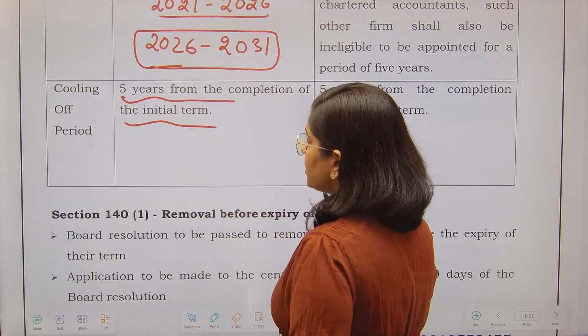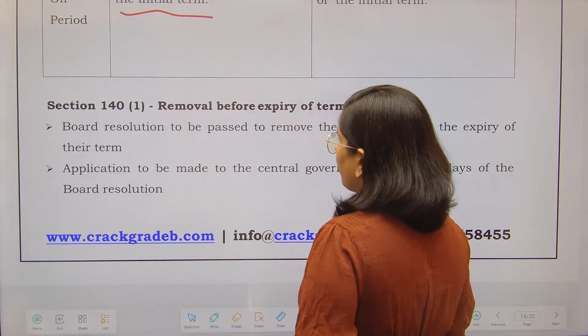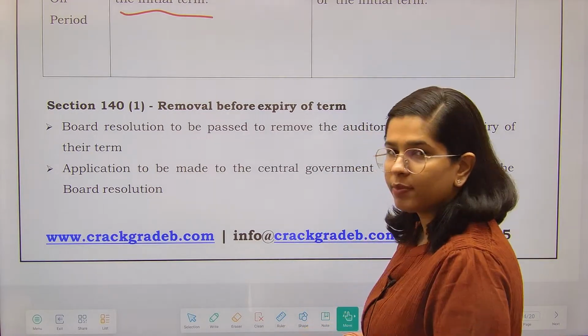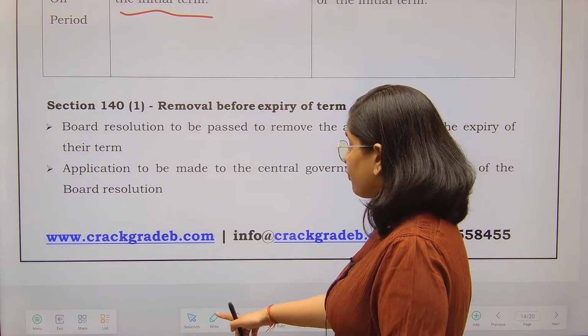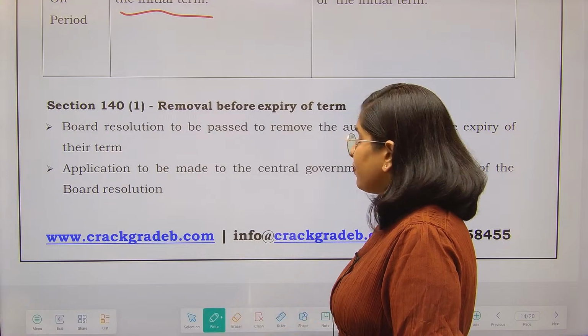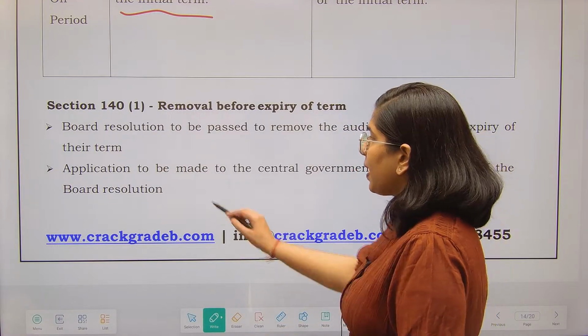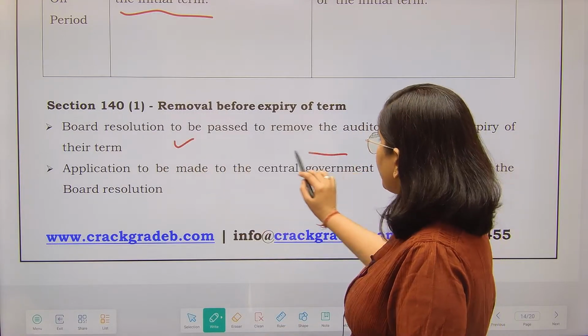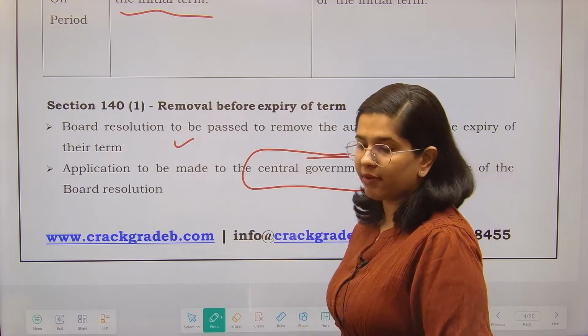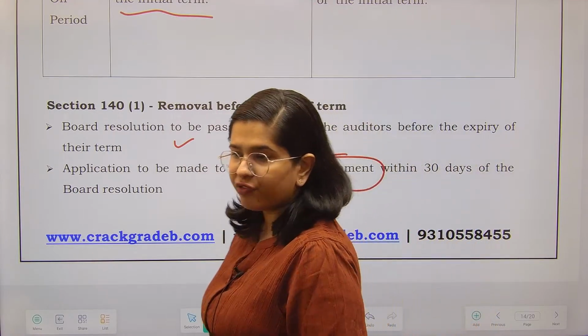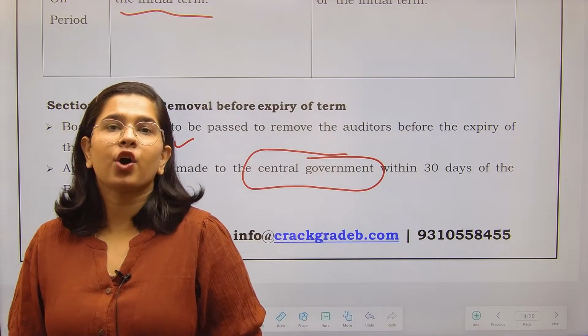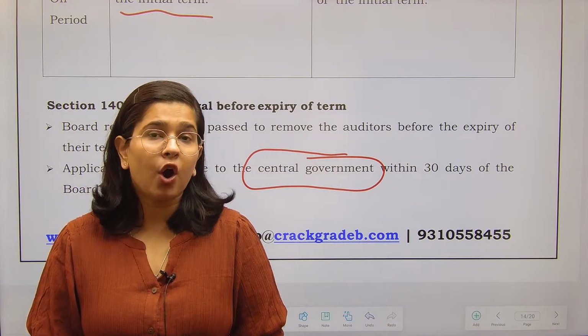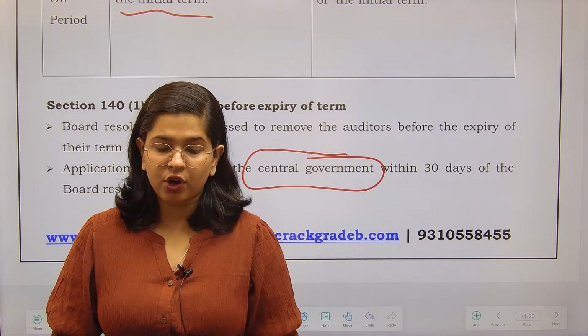Now the next provision is the removal before the expiry of the term. If you want to remove the auditor before the expiry of the term, then first of all the board resolution will be passed, and then the application needs to be made to the central government. So here you have to understand that there is a security of tenure provided to the auditors. What does security of tenure mean?